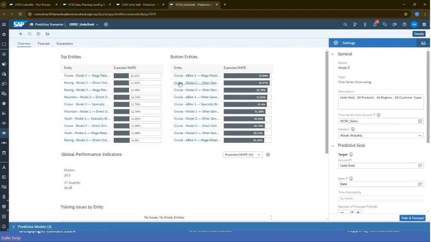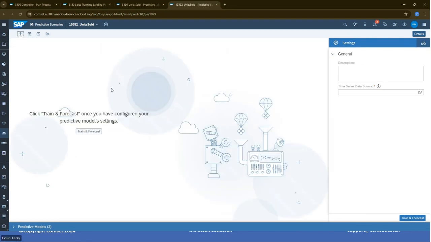What I'm seeing here is the results of a previous model. Now, the beauty of this tool is that it's actually a tool for business users. You don't need to be a data scientist to create these models. So all I need to do is click plus up here and fill in a few figures.